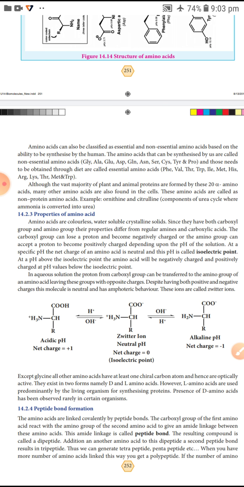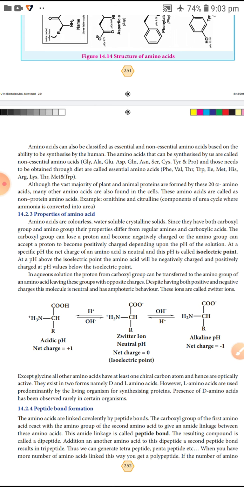Amino acids can also be classified as essential and non-essential amino acids, based on the ability to be synthesized by the human body. First we studied that amino acids are classified into acidic, basic and neutral on the basis of the nature of the R group.